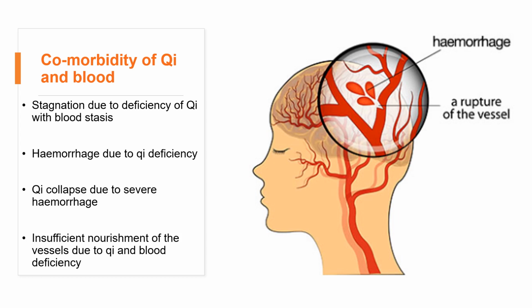The proper movement of the blood relies on the Qi, because we need the Qi to push the blood. If we have Qi deficiency, the Qi doesn't have enough force to move the blood, and it will cause blood stasis.